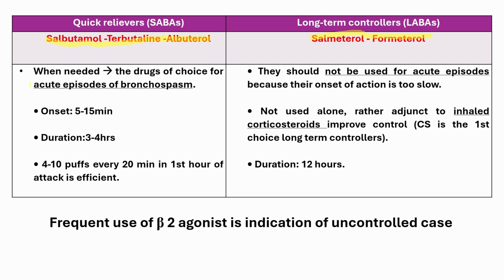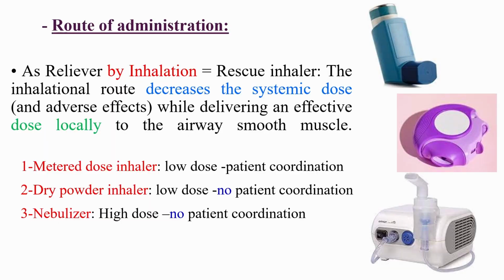Frequent use of short-acting beta agonists indicates poor asthma control and the need to step up therapy. Long-acting beta agonists should never be used alone due to risk of exacerbation. They must be combined with inhaled corticosteroids. Inhalation is the preferred route for asthma medications due to localized action and minimal systemic side effects.